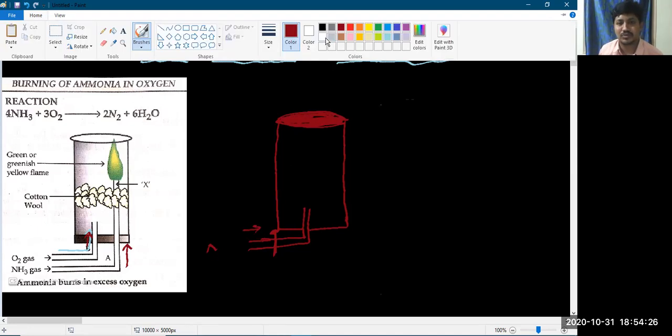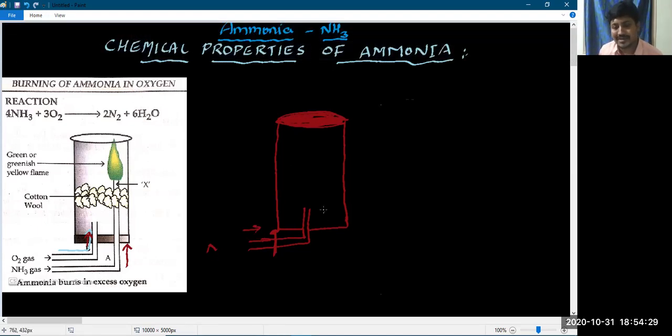Now what am I supposed to do? On the other side, I would like to take one more glass tube like this. From here I am passing pure ammonia gas, NH3. From the left-hand side tube, I am not passing any oxygen at all, so there is an absence of oxygen. From the right-hand side glass tube, I am passing ammonia gas, and I'll start igniting that gas.